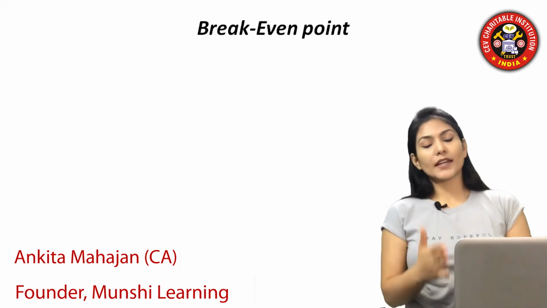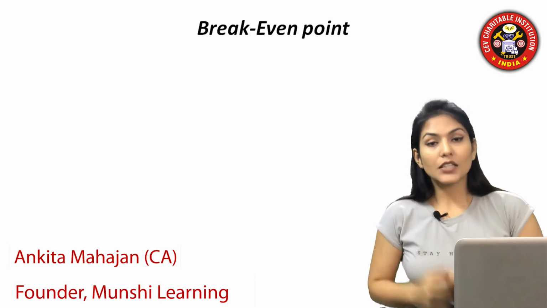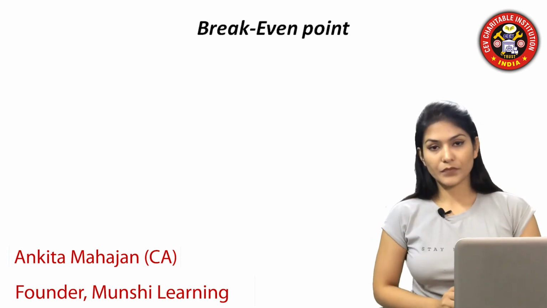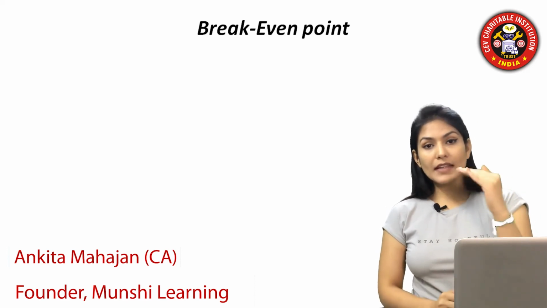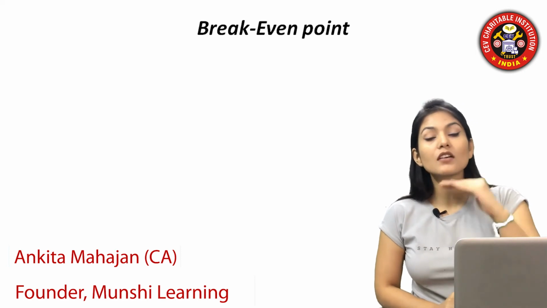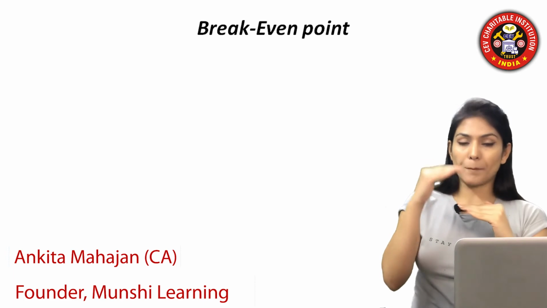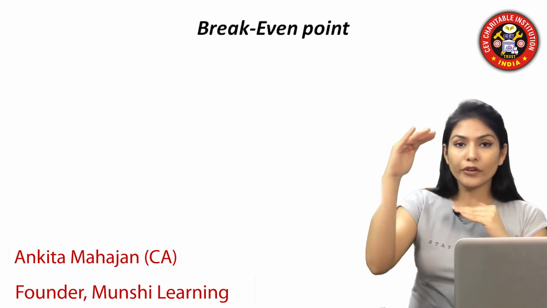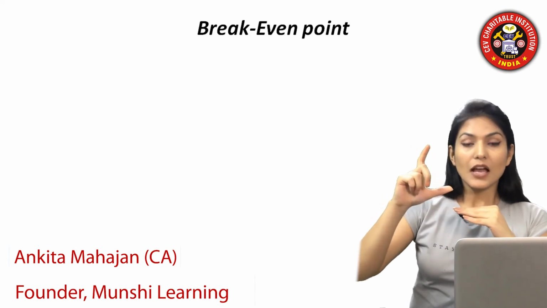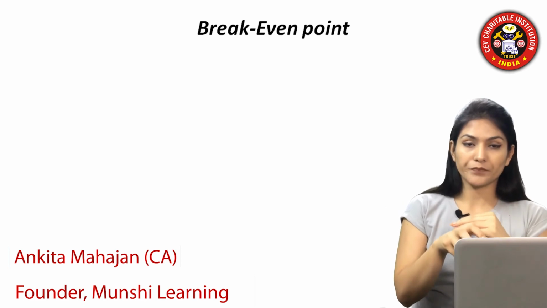The break-even point is just for the analysis purpose. The earlier is the break-even point, the more will be the profit. That means when you are getting your break-even point, your no loss, no profit situation in the early stage, whenever you go up, selling more and more units or producing more and more units, those additional units, after deducting the variable costs, will be your profit.